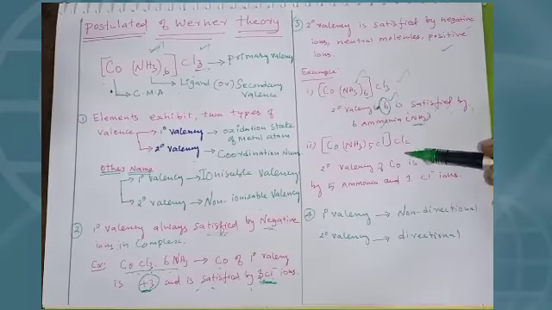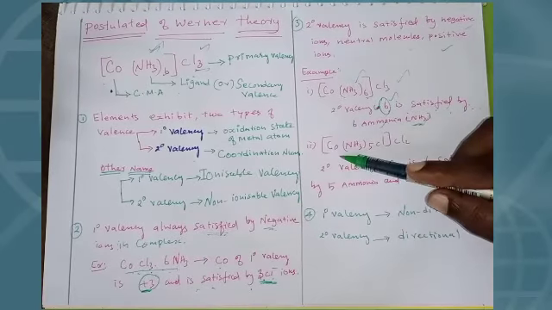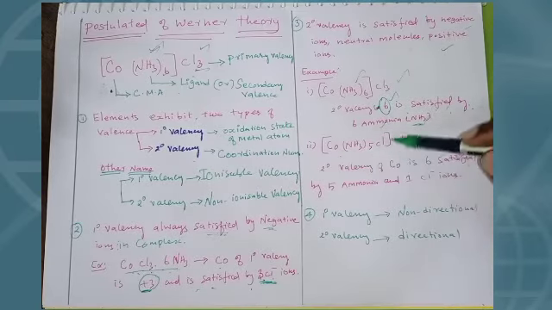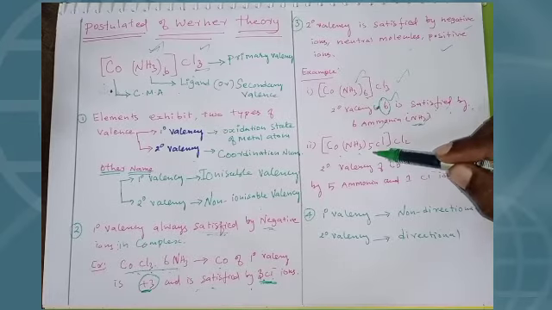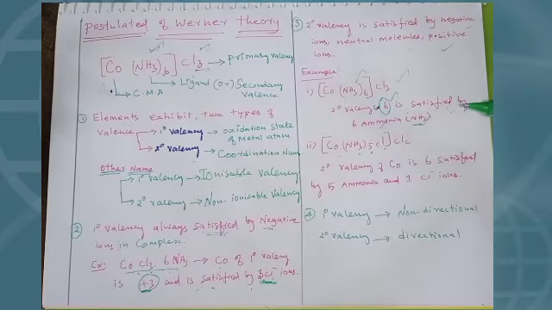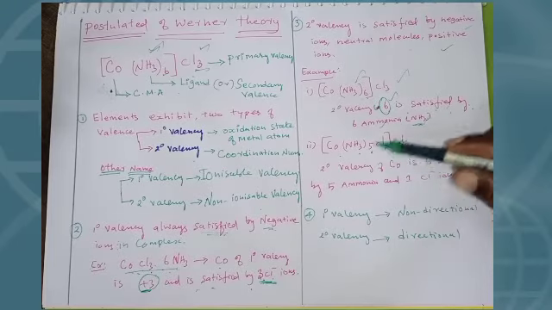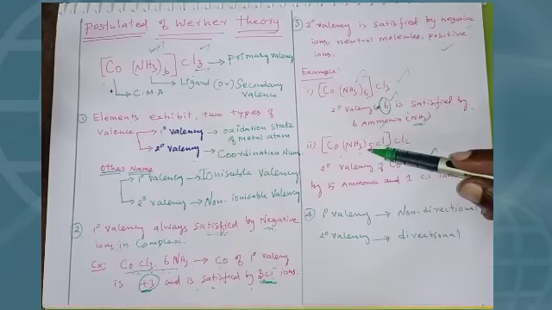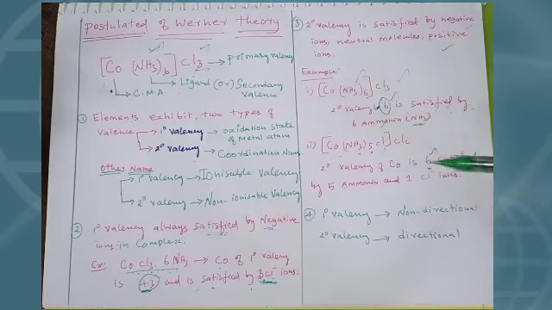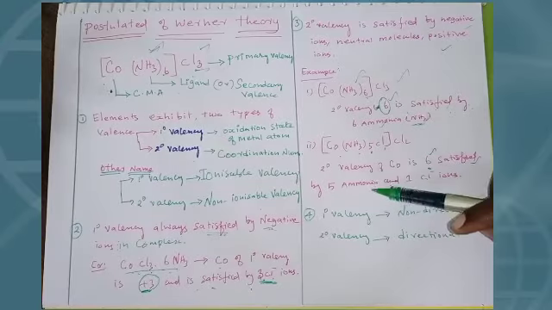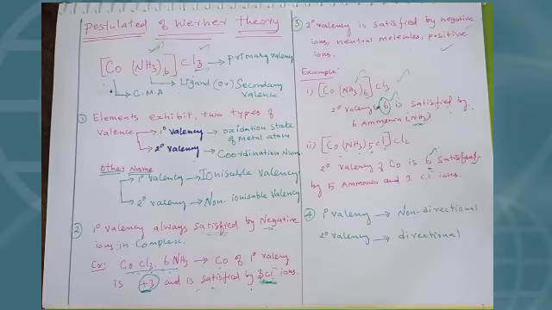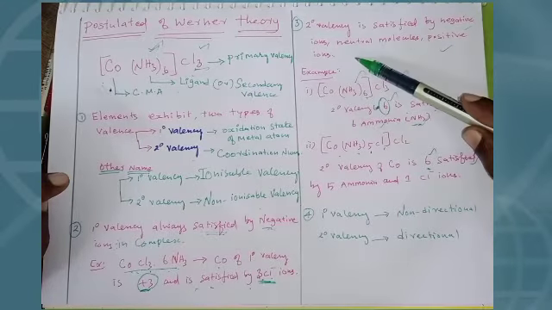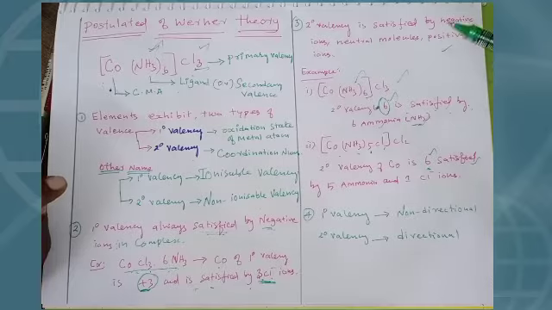That's it. In this complex, see students, except cobalt, how many molecules are present? Ammonia 5, chlorine 1. That's it. So the secondary valency of cobalt is 6, satisfied by 5 ammonia and 1 chloride ion. Again I tell you, the secondary valency is always satisfied by negative ions, neutral molecules, or positive ions.